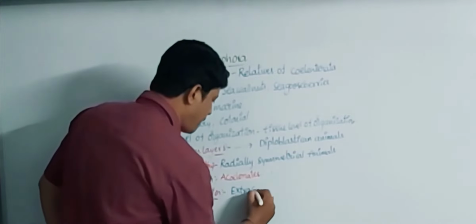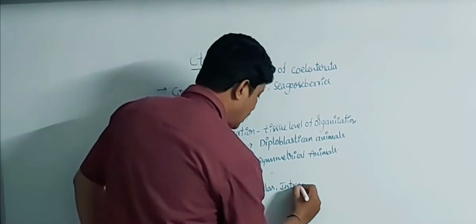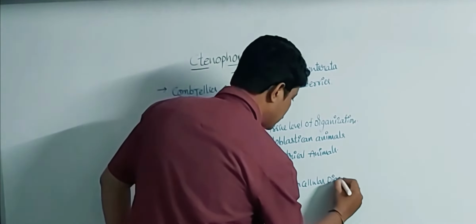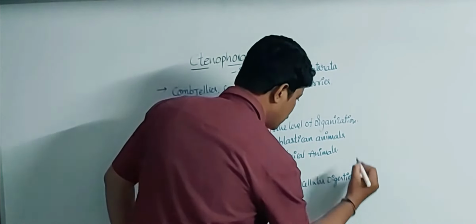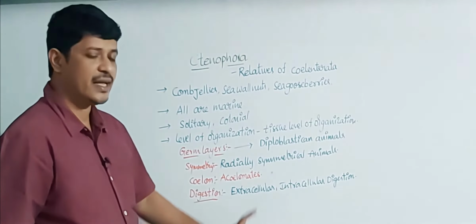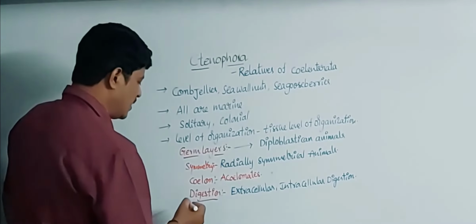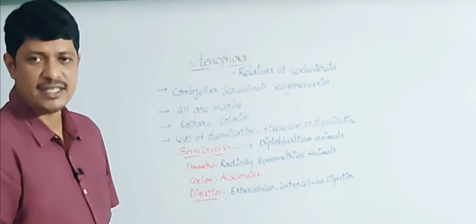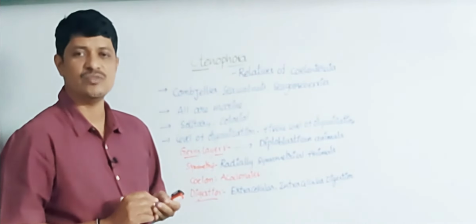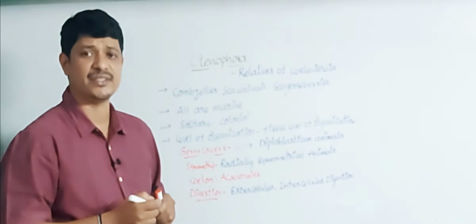This is the digestion process. There is no specialized respiratory system, no specialized circulatory system, and no specialized excretory organs in these animals.